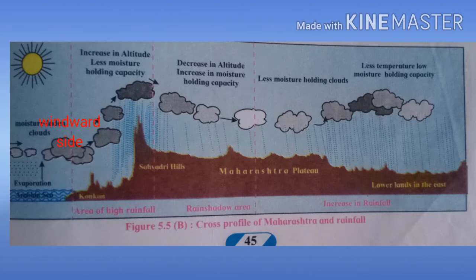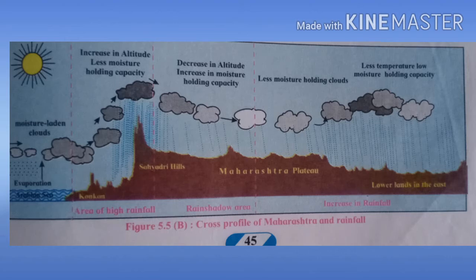That means the Sahyadri hills are located in the Western Ghats, and afterwards the wind crosses the mountain, and there we can see a decrease in altitude and an increase in moisture holding capacity. So the moisture holding capacity of the air is increasing, and there mainly the evaporation process is occurring, and again it is moving to the Maharashtra plateau. If you observe this diagram, the western part of the Sahyadri hills, that means the Konkan region, receives more rainfall, but the eastern part of the Sahyadri hills receives very little rainfall.